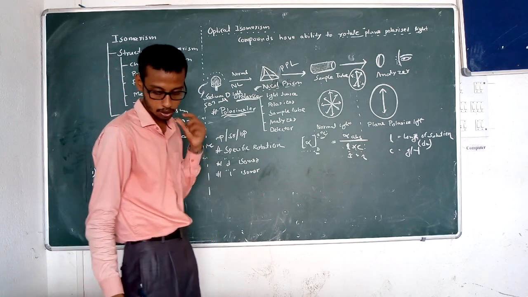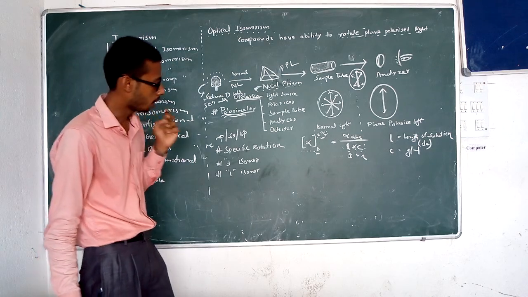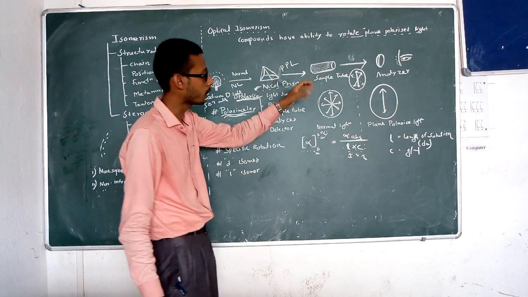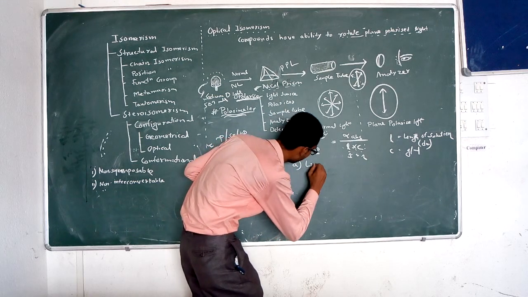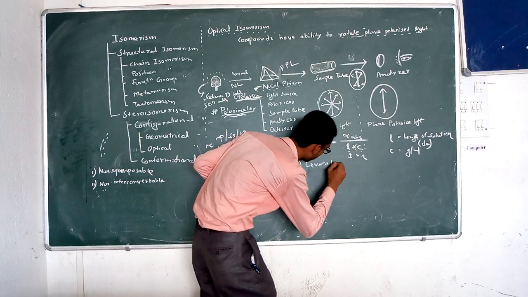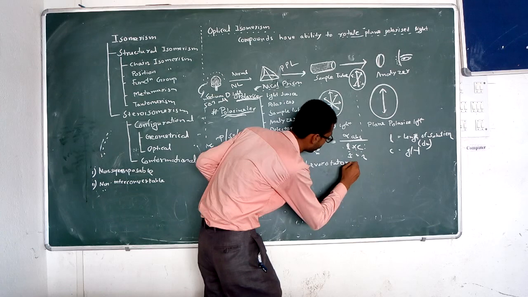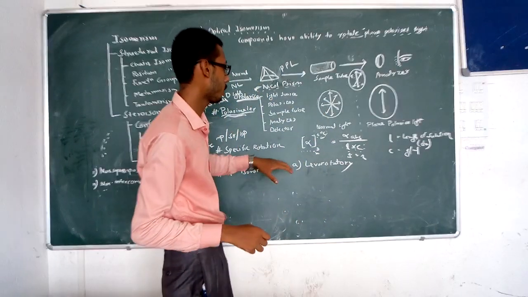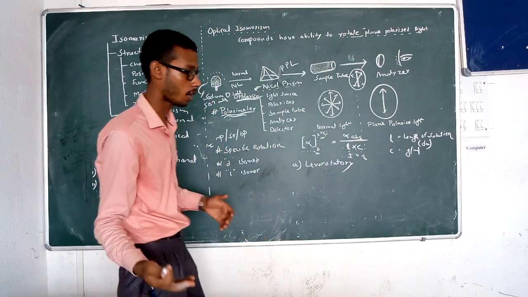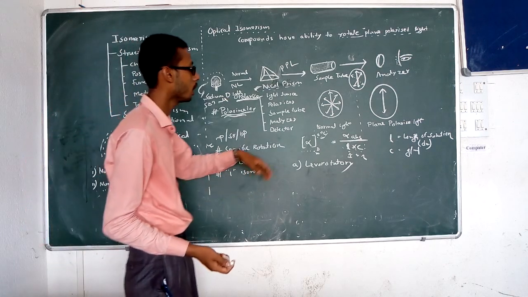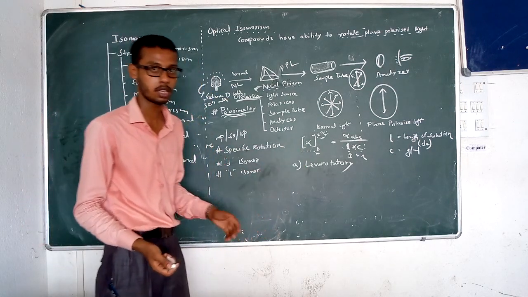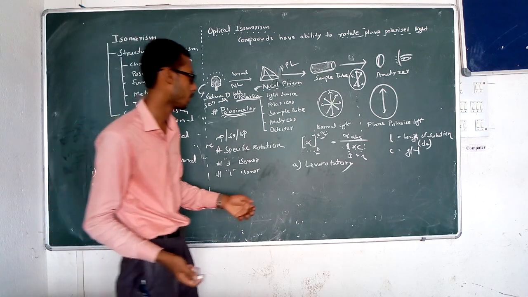Okay, so there are two types of compounds by rotation we can consider. One is levorotatory. As you study in the various classes of medicinal chemistry, some compounds are biologically active in the levo form, some in the dextro form.